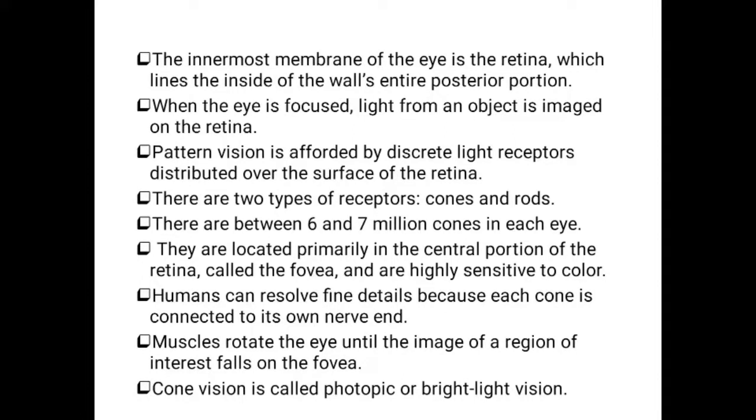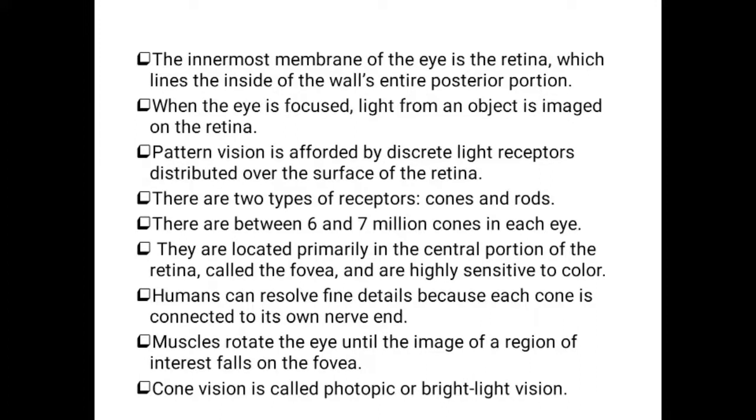Next, so far we saw what the choroid and the sclera are. Now we are going to see the retina. The innermost membrane of the eye is the retina, which lies inside the wall's entire posterior portion. When the eye is focused on any object, the light from the object is imaged on the retina only.